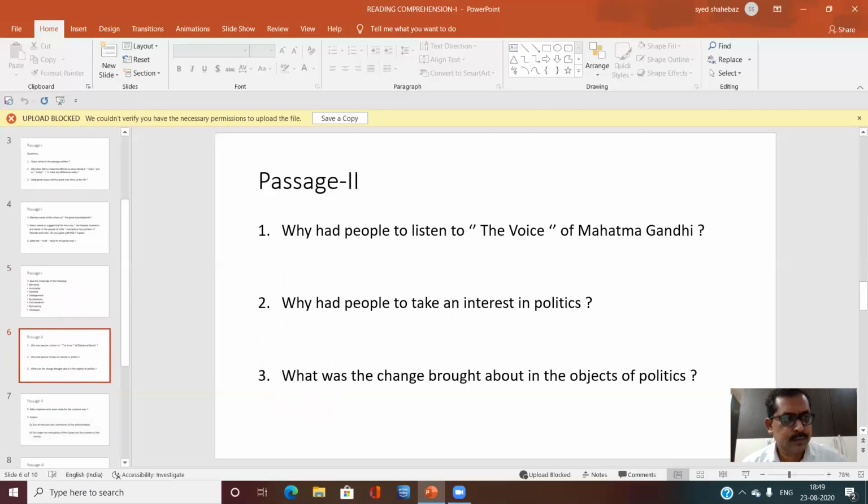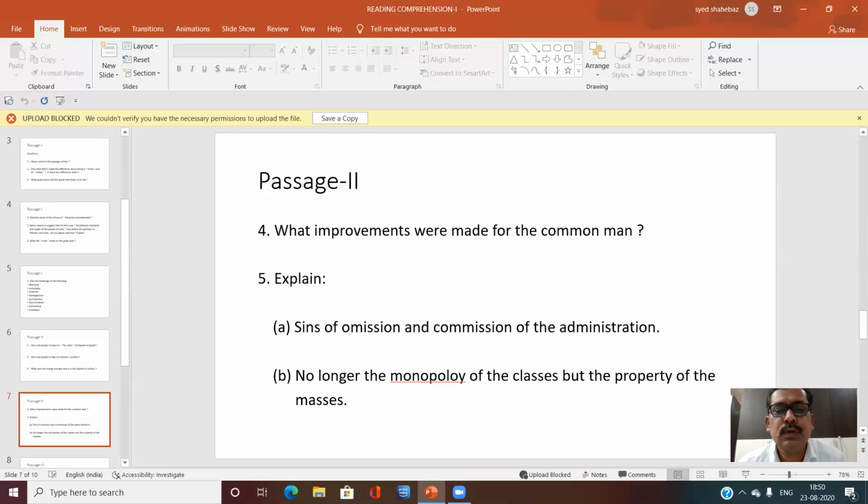Now come to the second passage. First, read the questions. Why had people to listen to the voice of Mahatma Gandhi? Why had people to take an interest in politics? What was the change brought about in objects of politics? What improvements were made for the common man? Explain sins of omission and commission of the administration.